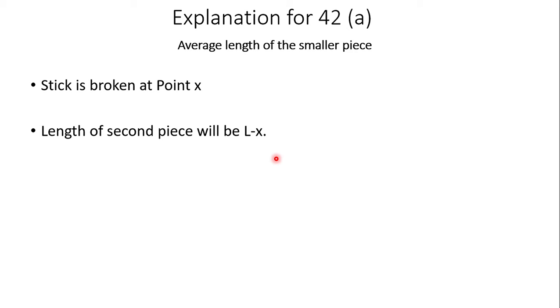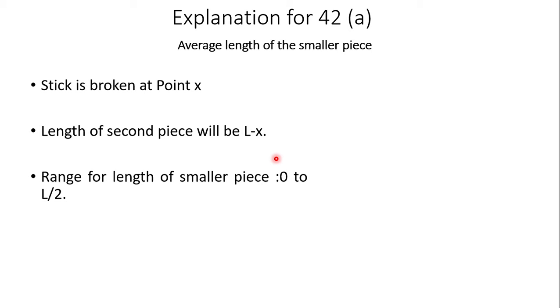If the length of the stick is L, then the length of the second piece should be L minus X. So it's very easy. Now the question is what is the average length of the smaller piece.